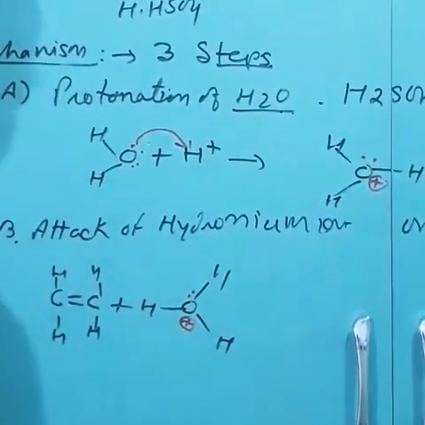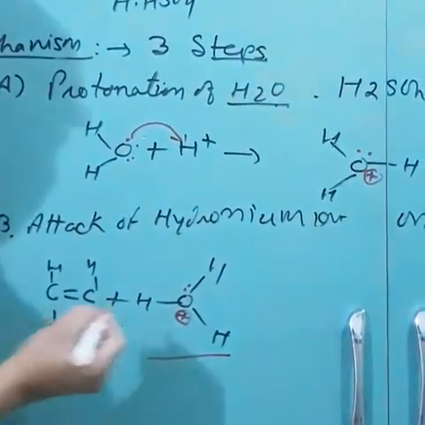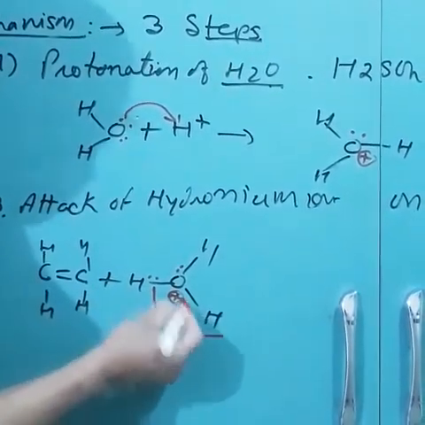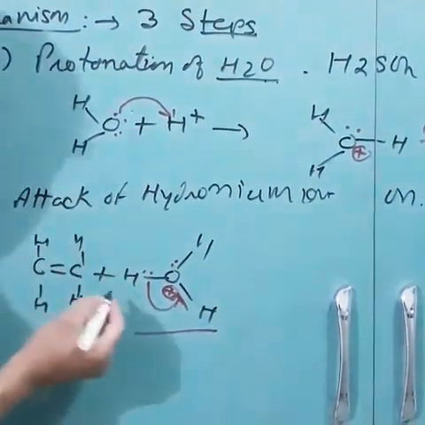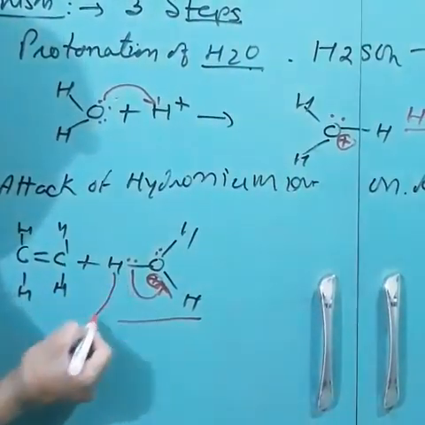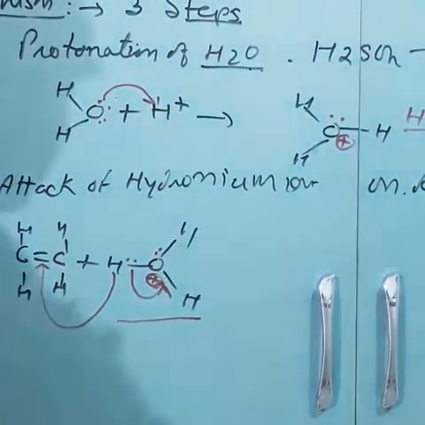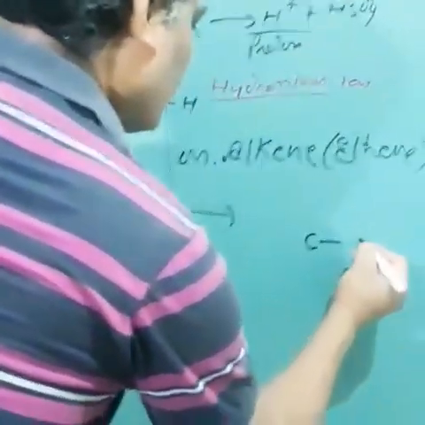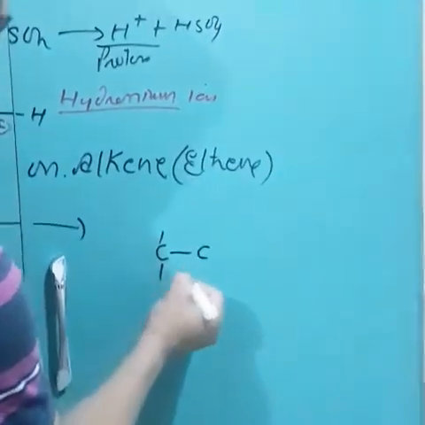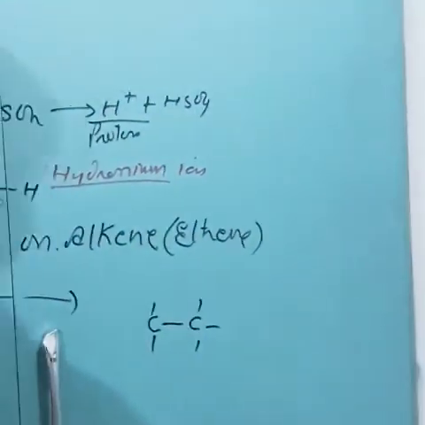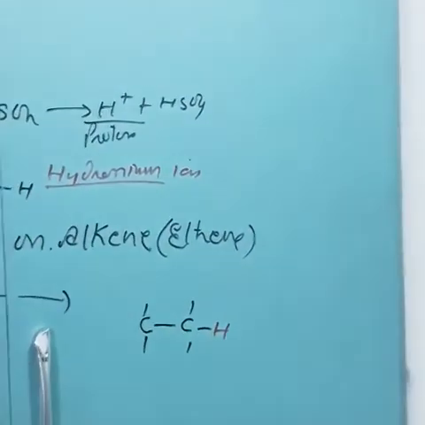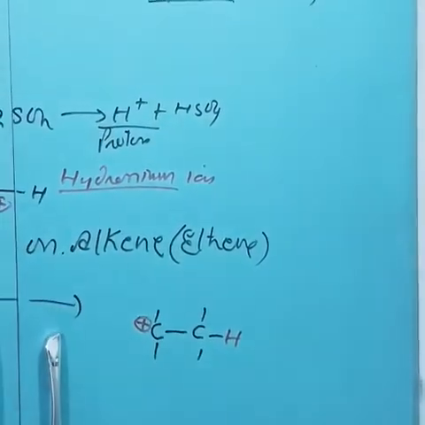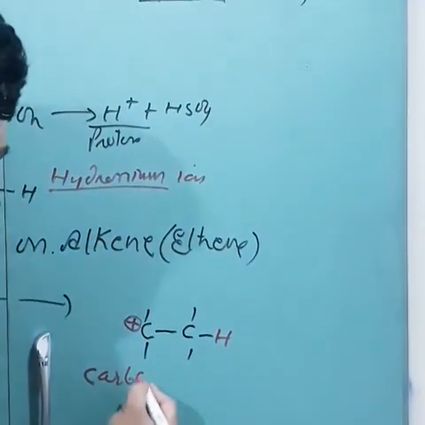Therefore there is a plus charge, which means it becomes highly reactive. Now there is a bond pair between O and H. This bond pair is again gained by the oxygen, and therefore now the H is able to attack the double bond. See, H is getting attached here. If the H is getting attached here, the carbon becomes electron deficient. Therefore we call it a plus charge. This is called a carbocation.